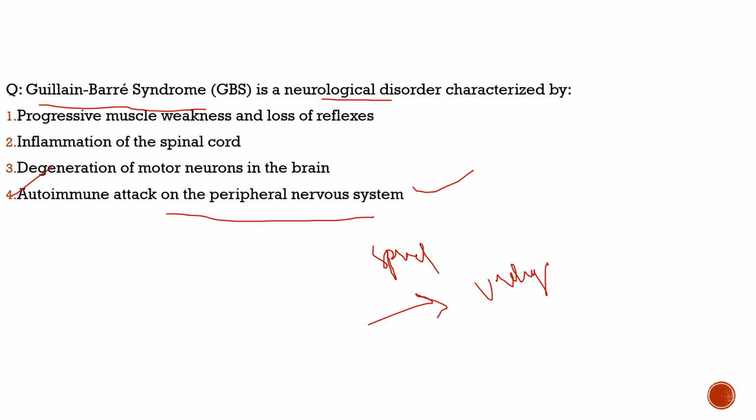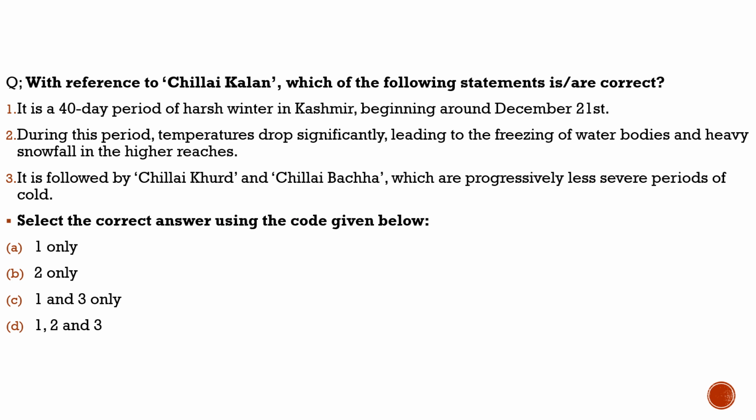I think this is the last question from the current affairs part. Sorry, we had one more question from the current affairs part, as in Jammu and Kashmir, the Chillai Kalan, the harsh 40 days of winter, is going on. So you need to know about this. Let's understand Chillai Kalan through this question. The question says, with reference to Chillai Kalan, which of the following statements is/are correct? First statement, it is a 40-day period of harsh winter in Kashmir beginning around December 21st, 100% correct.